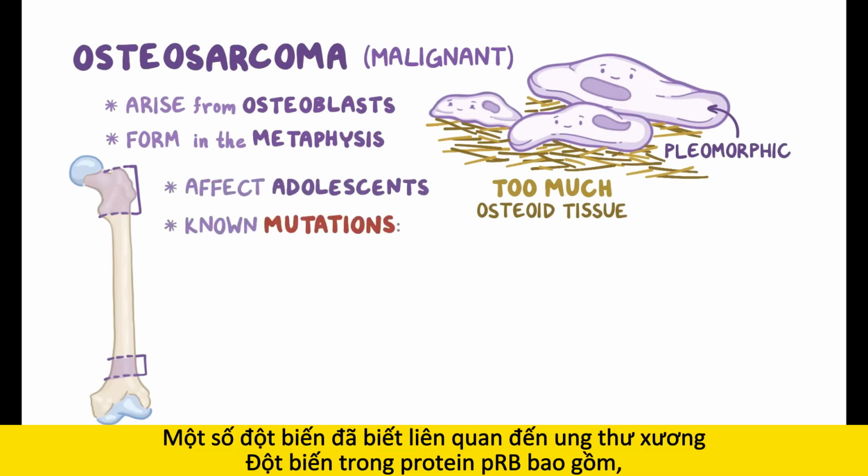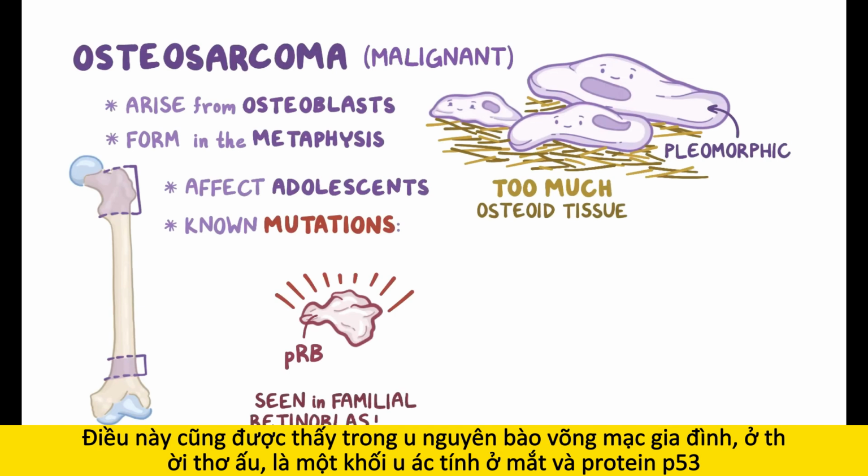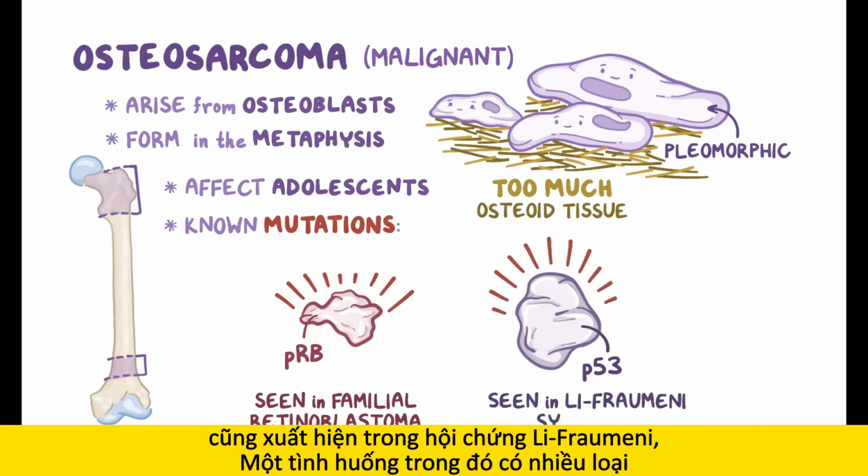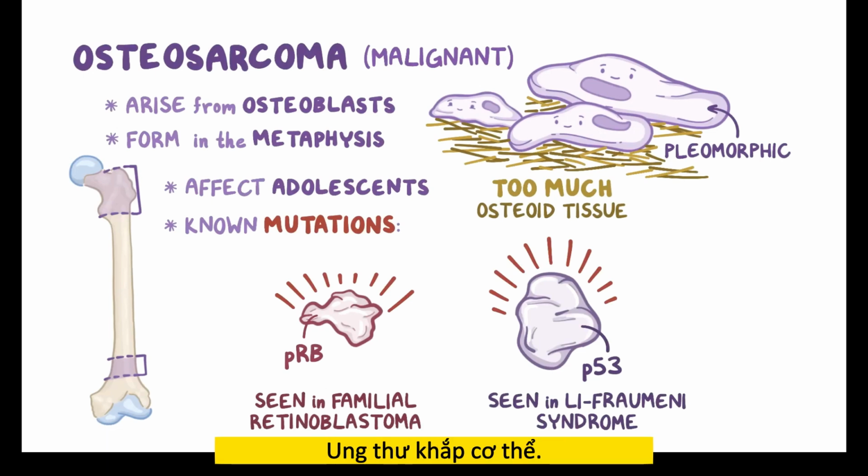Some known mutations that are linked to osteosarcomas include mutations of the pRB protein, also seen in familial retinoblastoma, a childhood malignant tumor of the eye, and the p53 protein, which is also seen in Li-Fraumeni syndrome, a condition where there are a variety of cancers throughout the body.